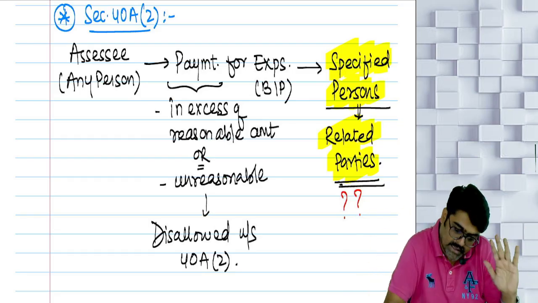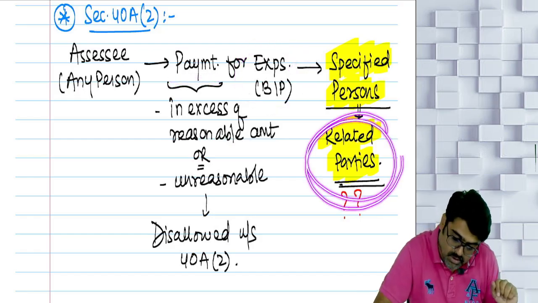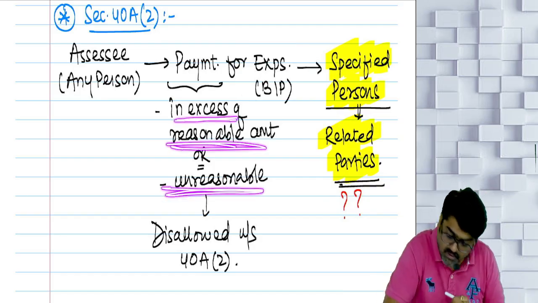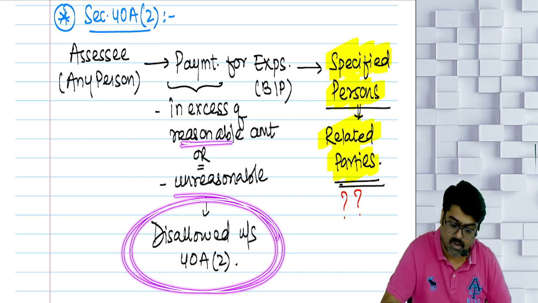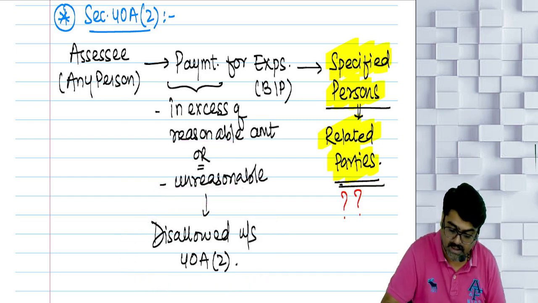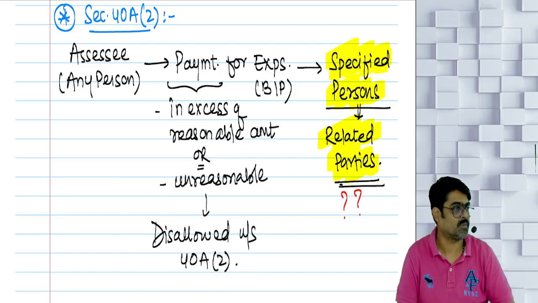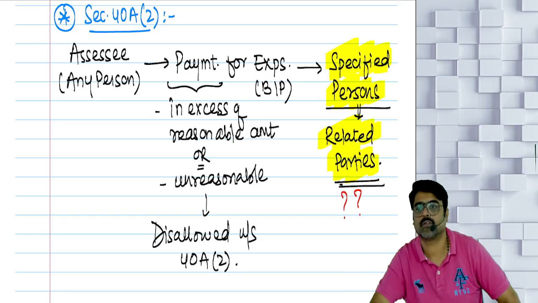40A(2) says that if the payment for any business expense is made to a related party, and that payment is in excess of a reasonable amount or the payment is unreasonable, then the entire excess amount or that unreasonable payment will be disallowed. We are not going to consider this payment as your business expense. We are going to disallow that. Understood? Why is that disallowed?